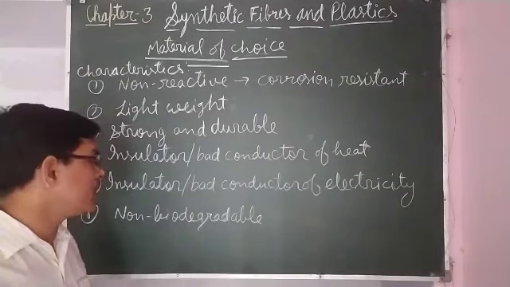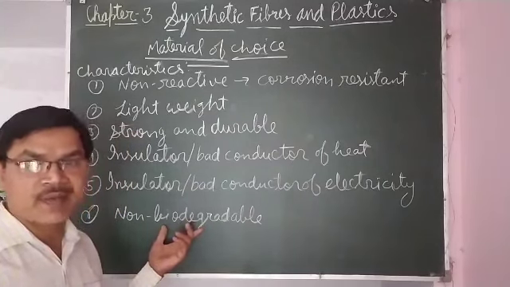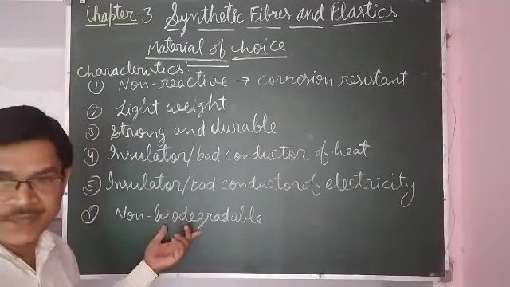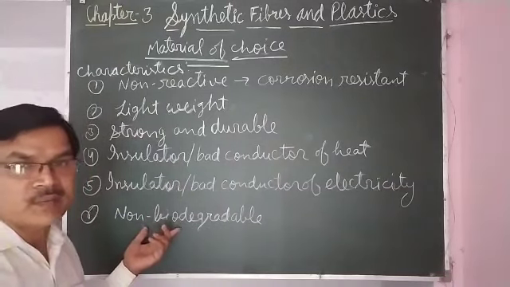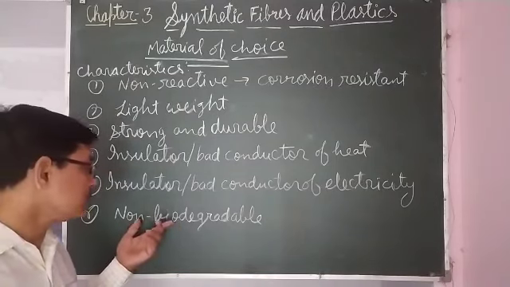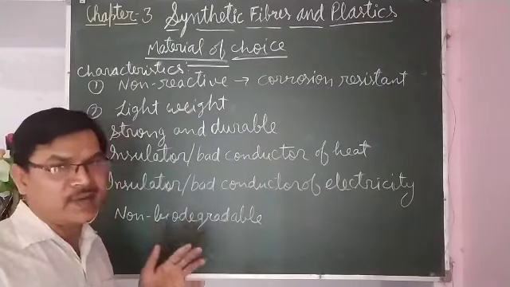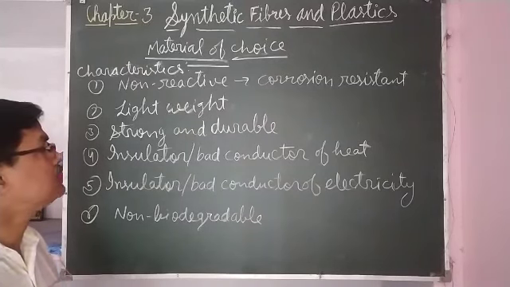The objects made of plastics can be kept in moist condition, and even if carelessly handled, they are not degraded by microorganisms. They remain safe, so they last longer.